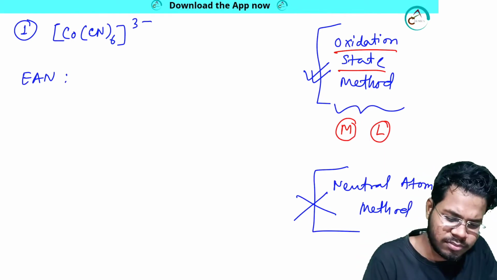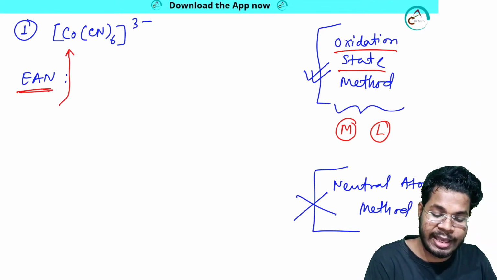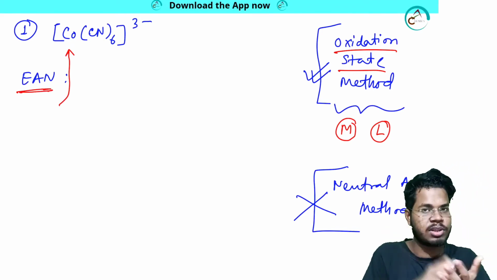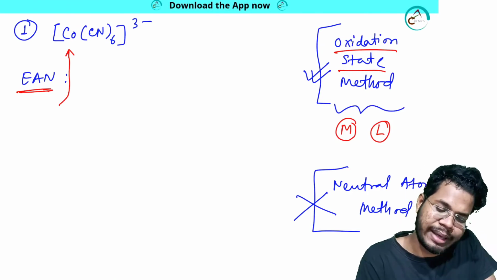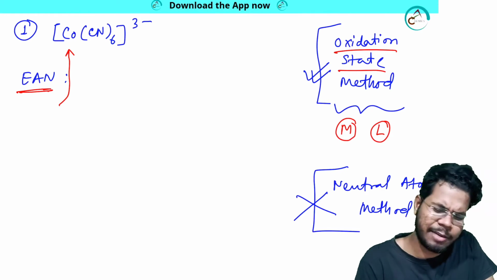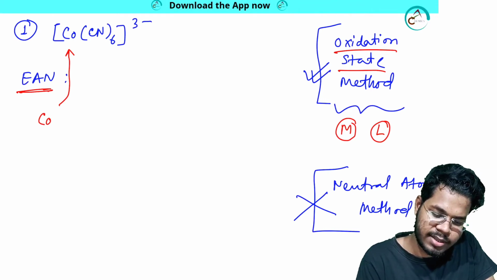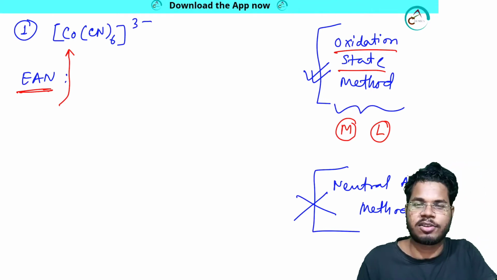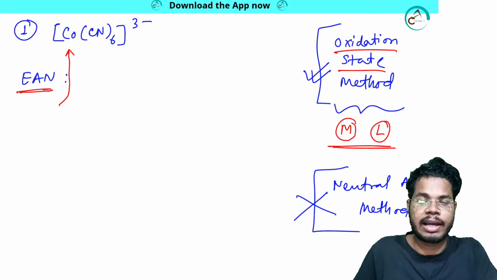Let me show you. Here is a metal present in the system. I am calculating EAN, the total number of electrons present on the system and the number of electrons donated by the ligand. So here cobalt, that means cobalt will have how many electrons? I don't know how many electrons are present on the cobalt because I have to calculate the oxidation state of the metal and ligand both.